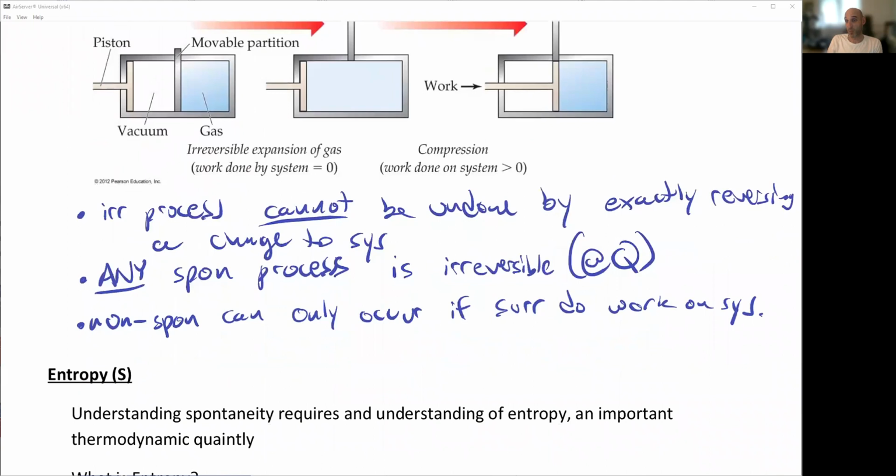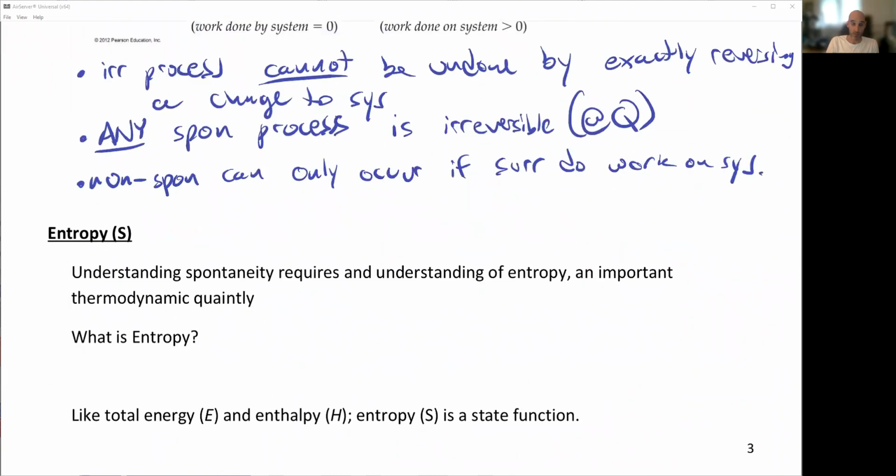The world is filled with all of these irreversible processes that ultimately cannot be undone. We have to put work in. What that means is the world is ever changing. Every single moment we are increasing the randomness, or we're changing to a state where we've run through our irreversible processes. We have a limited amount of energy, as the first law of thermodynamics says.